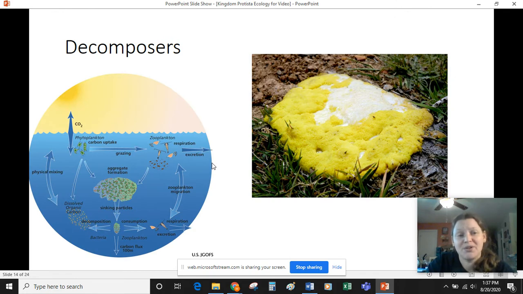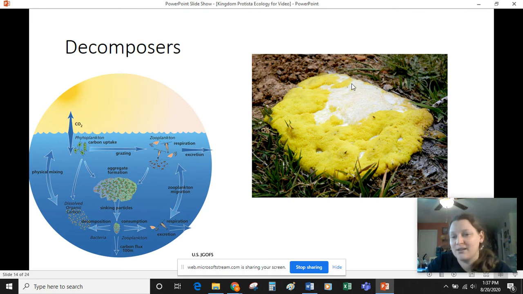So I mentioned that protists are important in nutrient cycles and as decomposers. So phytoplankton are a big one with the carbon cycle because they help absorb CO2 out of the water and the atmosphere and turn that into sugars. And then those sugars are passed up the food chain. And like any other eukaryote, they also tend to do a lot of cellular respiration, so returning a lot of that carbon dioxide back to the atmosphere, keeping it nice and balanced.